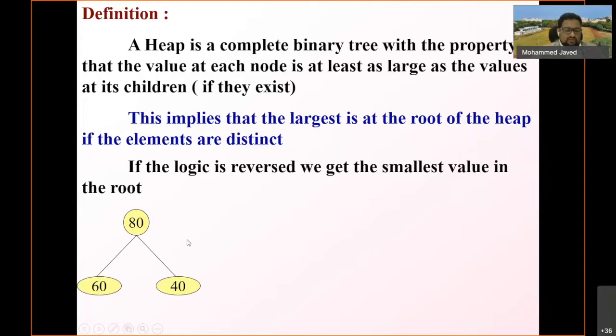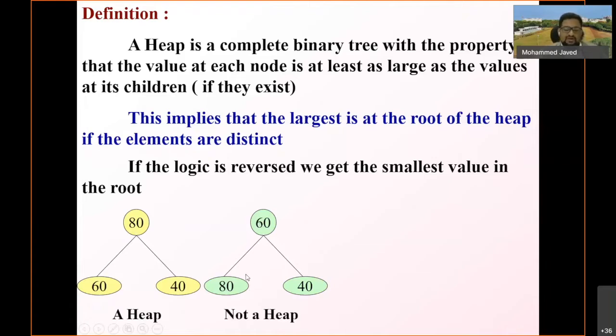Let us consider one example having 3 elements. I have 80 as a parent, and 60 and 40 as children. I'm asking you whether it is a heap. Yes, it is a heap. Why? Because the parent value 80 is greater than 60, as well as greater than its right child, which is 40. If I take another example, where the root node, the parent, has a value of 60 and the left child has 80, this violates the definition of the heap. So this is an example of not a heap.